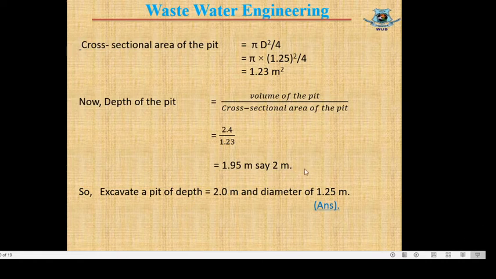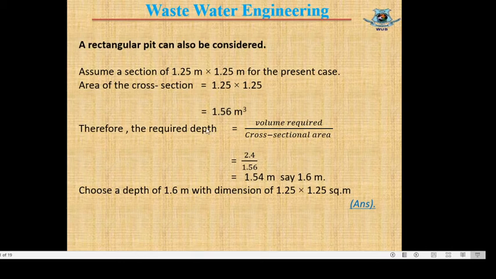We can use a rectangular area instead of a circular pit. If we use a rectangular pit, let us check what the calculation is. The same design we will now take as a rectangular pit and design the size of the pit.